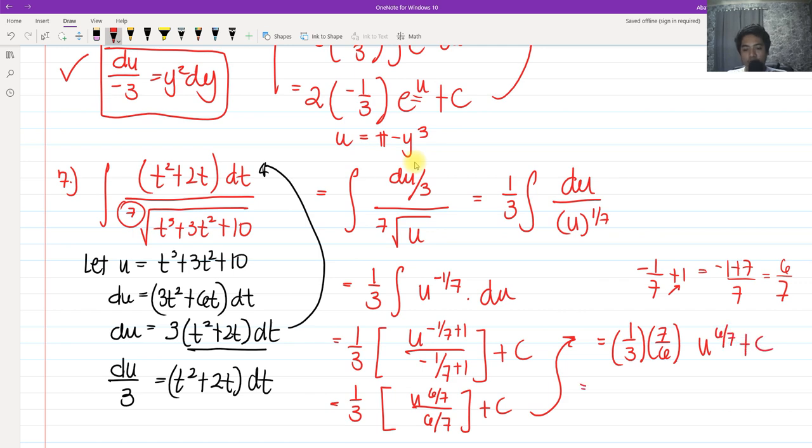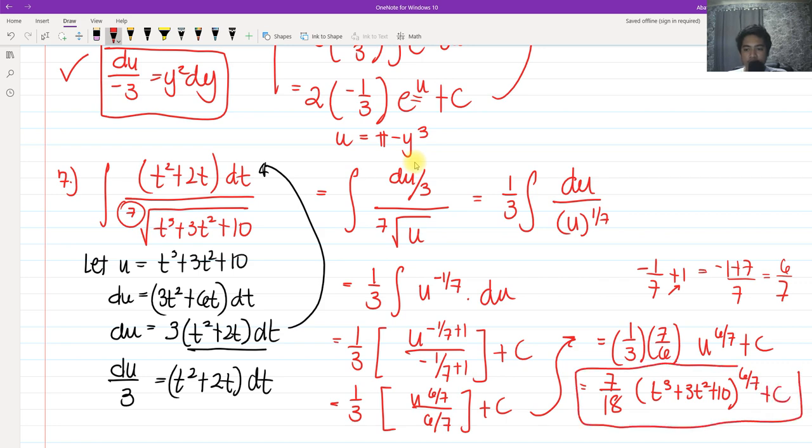Now we can simplify this, so it would be 7/18. Then our u is t cubed plus 3t squared plus 10, raised to 6/7, plus c. So that would be our answer for this problem. Okay, so for the next problem, I mean, the next one.